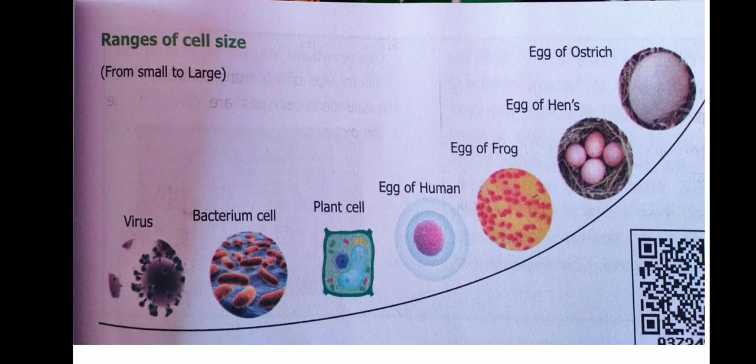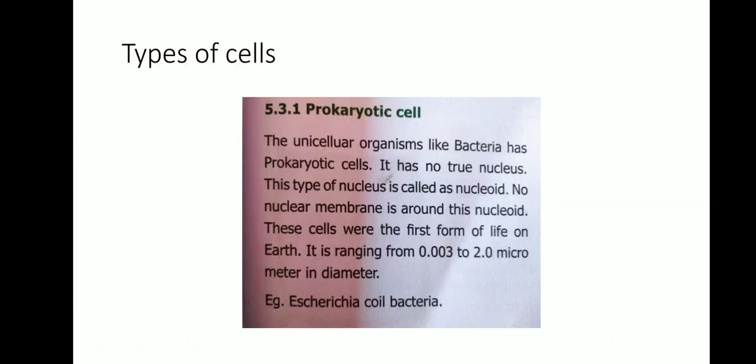Ranges of cells from small to large: virus, bacteria, plant, egg of human, egg of frog, egg of hen, and egg of ostrich. Types of cells: two types of cells, prokaryotic cell and eukaryotic cell. What are prokaryotic cells? A prokaryotic cell is a unicellular organism; bacteria have prokaryotic cells.